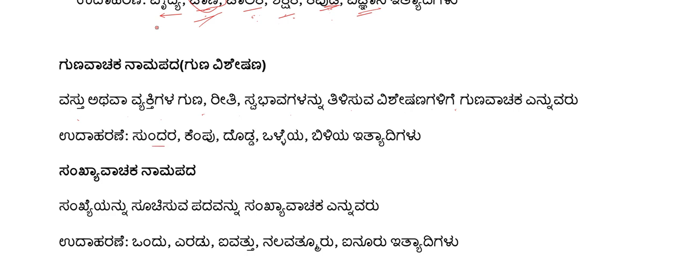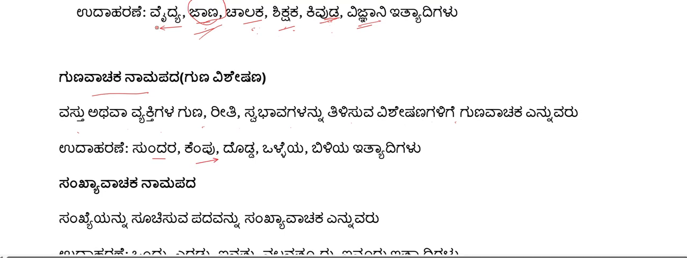So for example, beautiful. Oh, that house is so beautiful. When you ask what is beautiful there, beautiful is an adjective. So that is Gunavachaka. Kempu, the color, red. Then Dodda means big. Volleya means good. Biliya, something which is white. So all these come as Gunavachaka. They are very similar to adjectives in English.